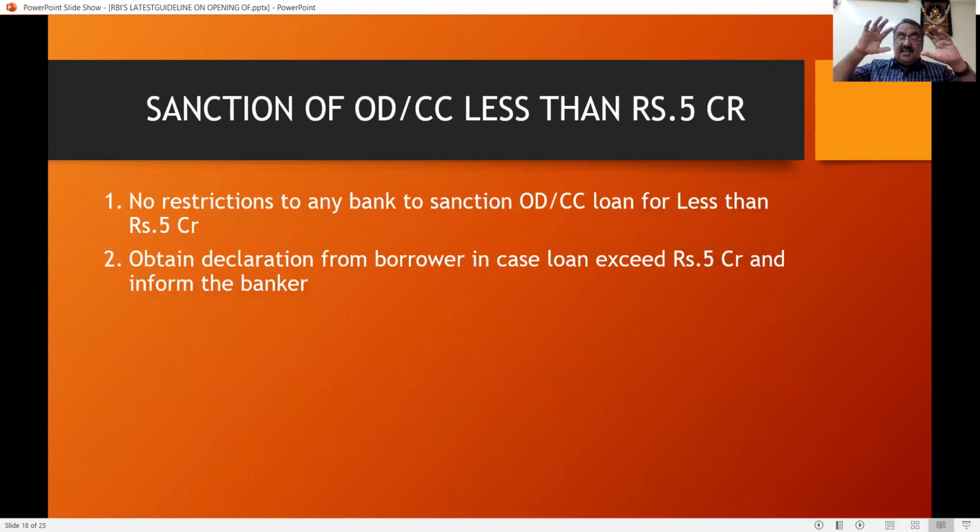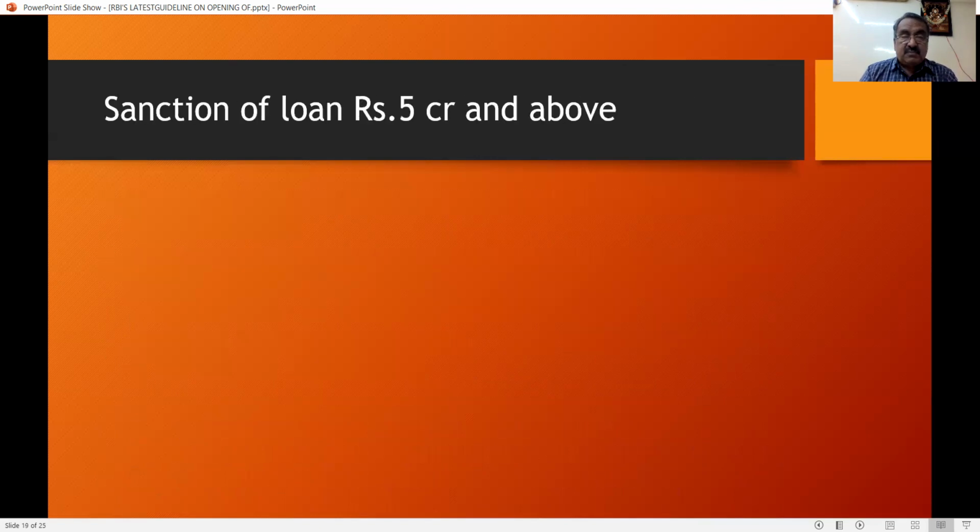they say that it's a banking system as a whole. They can borrow from IOB, they can borrow from Canara Bank, even they can borrow from a foreign bank. And if the limit exceeded 5 crores, then the declaration which the borrower has given, they have to inform the banker that my limit or our limit has crossed 5 crore.